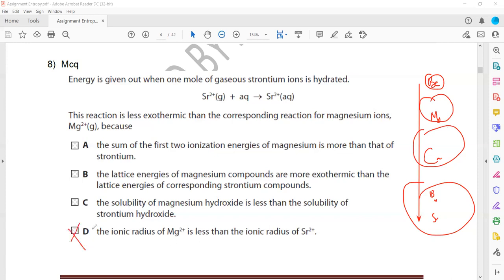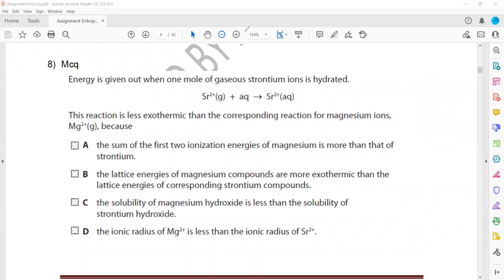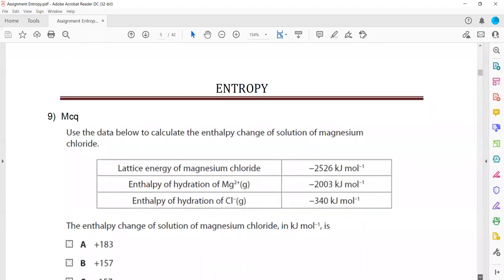So because the magnesium ion is smaller in size, or has smaller ionic radii, compared to strontium, the hydration energy of magnesium is more exothermic compared to that of strontium.